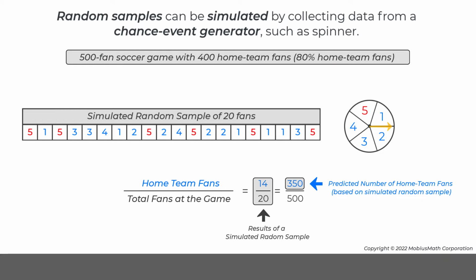This simulated random sample models a game where 80% of the fans are rooting for the home team because the probability of spinning a 1, 2, 3, or 4 on each spin is 4/5 or 80%. So, flicking this spinner replaces randomly asking a fan at the game who they are rooting for.